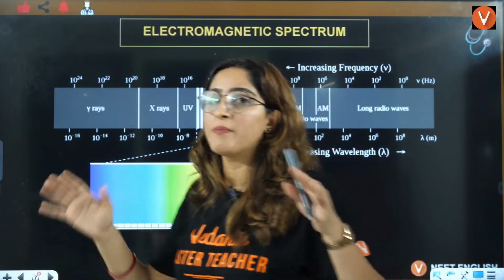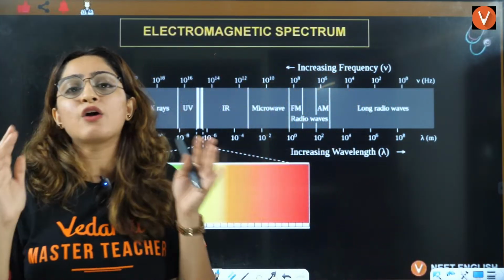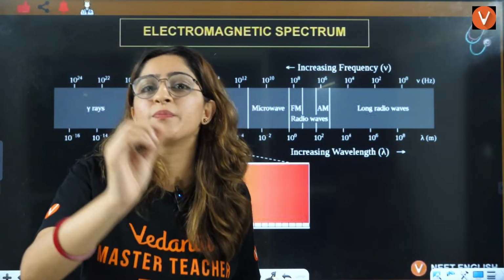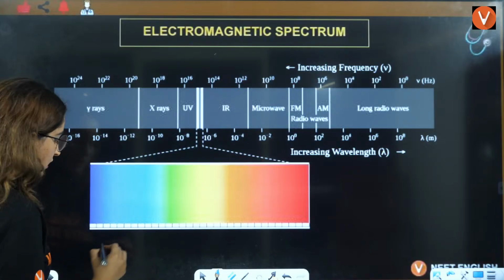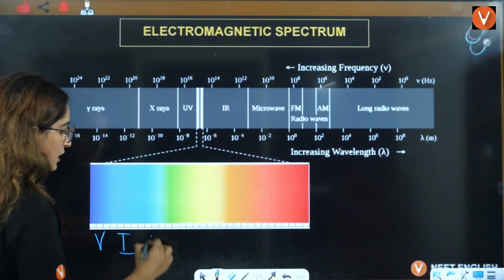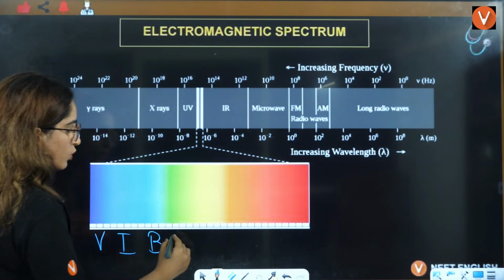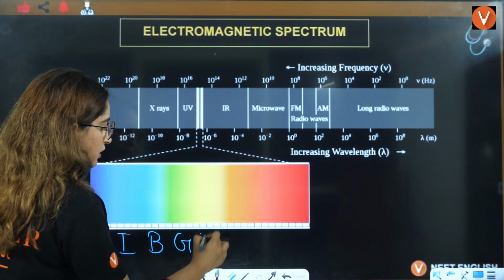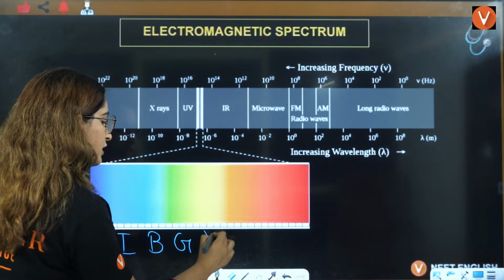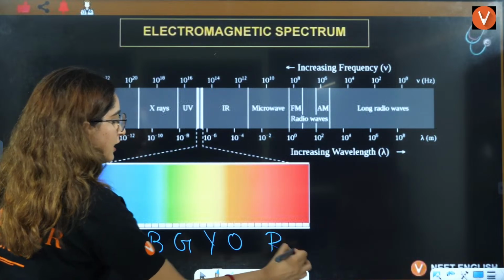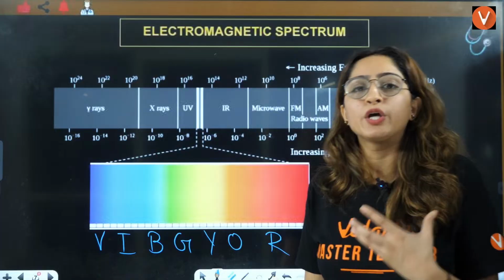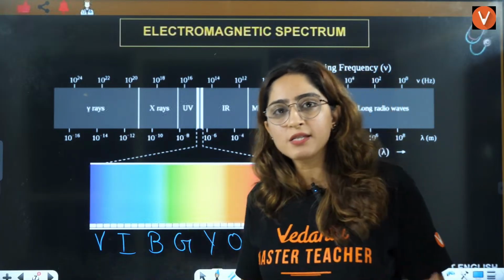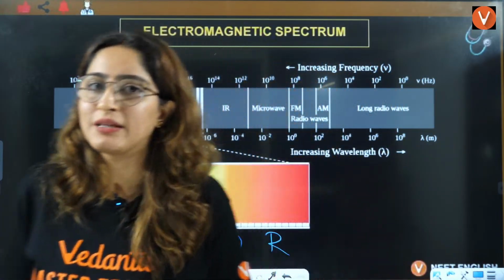In that electromagnetic radiation, we are only able to see the visible light, right? That is VIBGYOR. What is that? Violet, indigo, blue, green, yellow, orange, and red. This VIBGYOR is the only thing that we are able to see, right? Our body is emitting IR radiation, we are not able to see that, right?